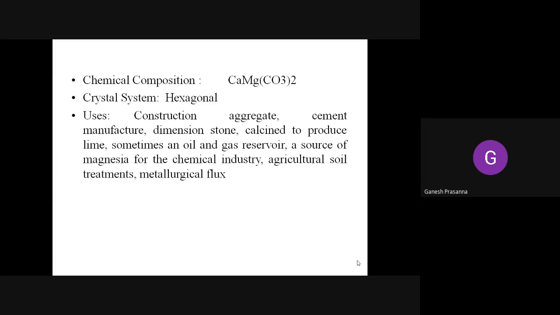It is also calcined to produce lime. The calcination process produces lime. It is also used in oil and gas reservoirs, which are known to store oil and gas. It is used as a source of magnesia for the chemical industry and also agricultural soil treatments, and also as a metallurgical flux.